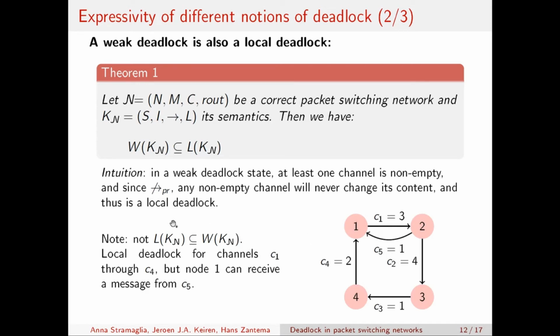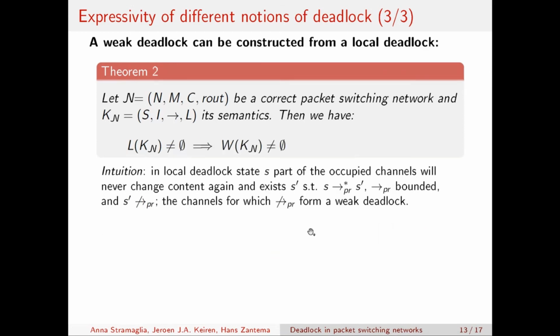And so we cannot say that local is weak deadlock, but there is a weaker condition that holds. And this is in our second theorem. And the condition is that a weak deadlock can be constructed from a local deadlock. So given a correct packet switching network and its semantics, if in a packet switching network a local deadlock exists, then this implies that also a weak deadlock can be found. And the intuition behind this proof is that in a local deadlock state, let's call it S, part of the occupied channels will never change their content again because of the definition.